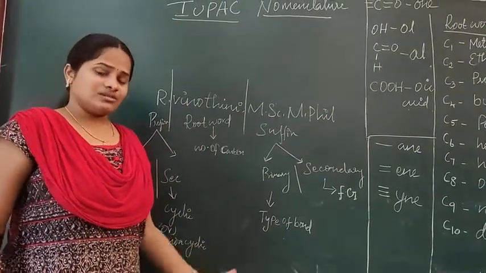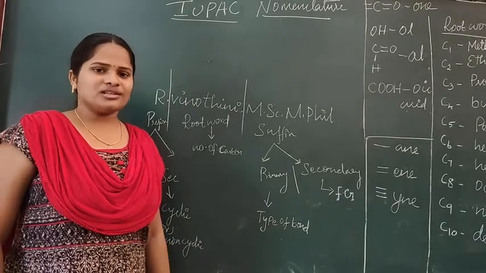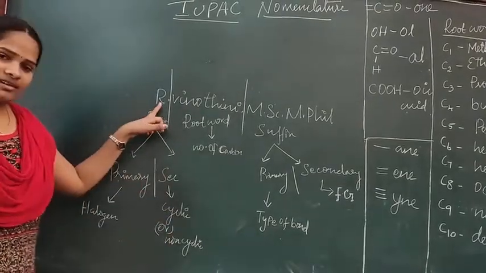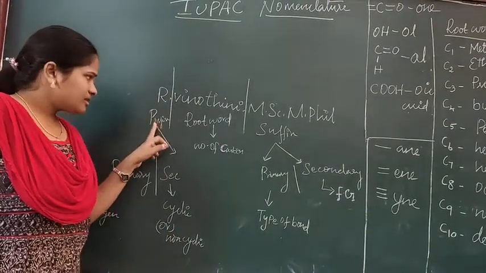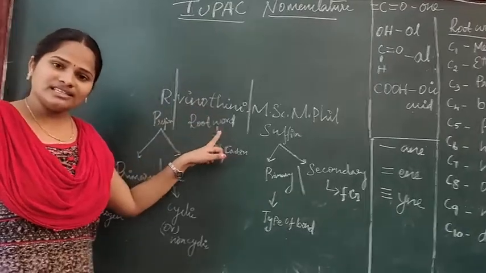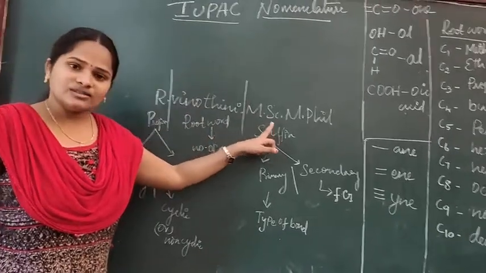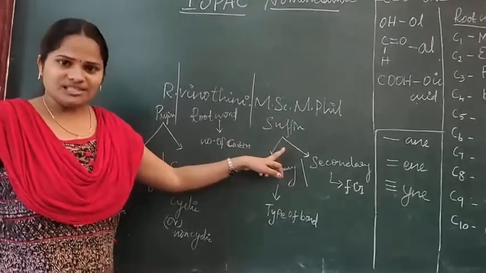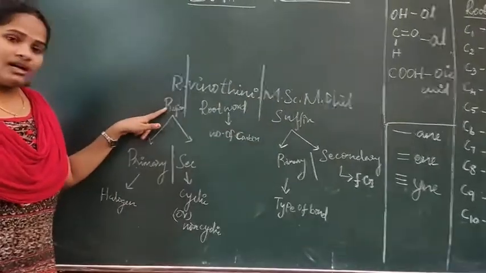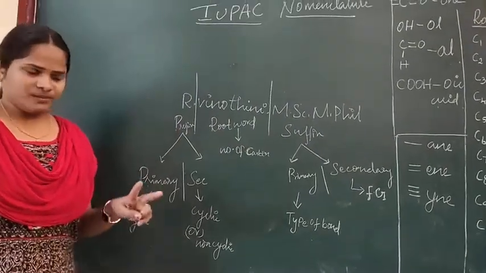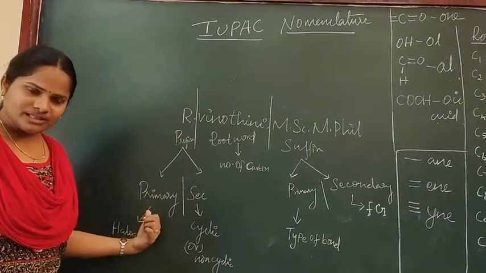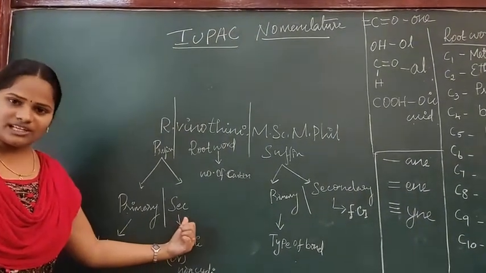So we have a procedure to write IUPAC names also. See, here we will consider the initial as a prefix, the name as the root word, and the qualification as a suffix. Look at me. In prefix we have two types: one is primary prefix, the second one is secondary prefix.